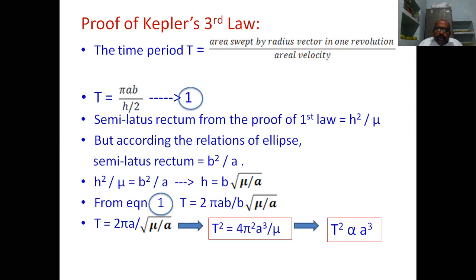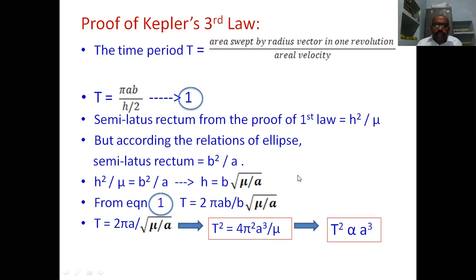Here mu is equal to capital G and capital M, where capital M is the mass of the sun. So T square is proportional to a cube, which is nothing but Kepler's third law. The square of the time period of a planet is proportional to the cube of the semi-major axis of the orbit of the planet. Okay, T square proportional to a cube. So it is the third law.